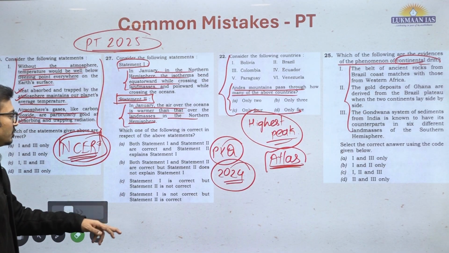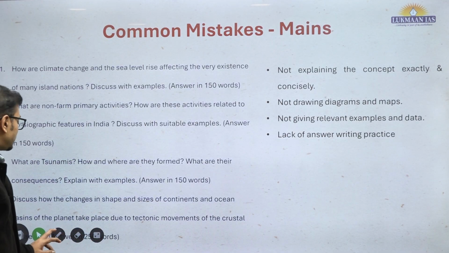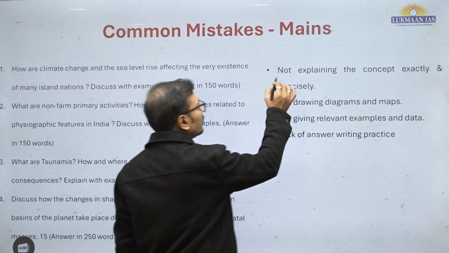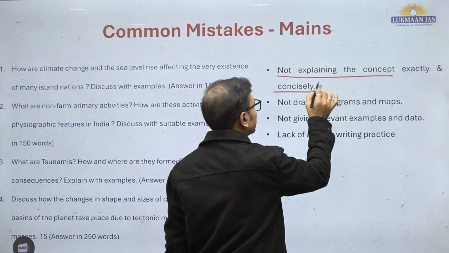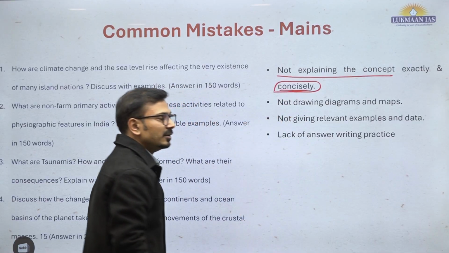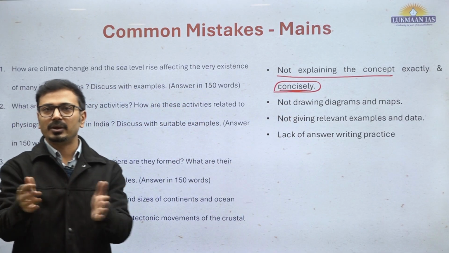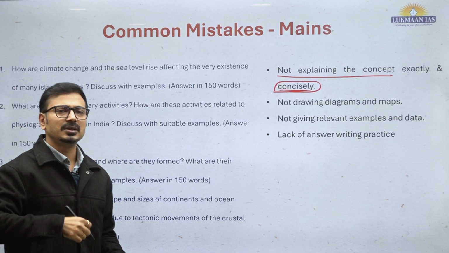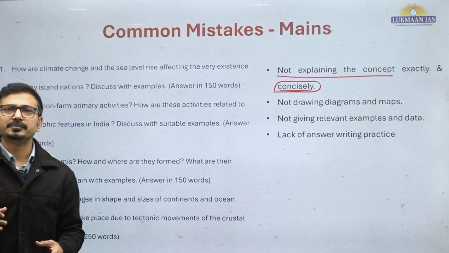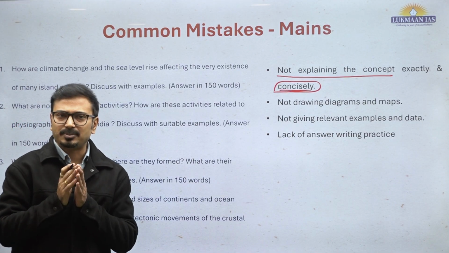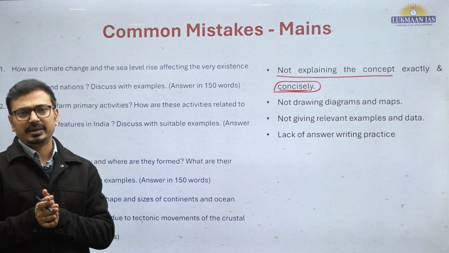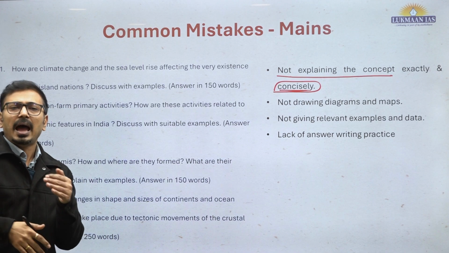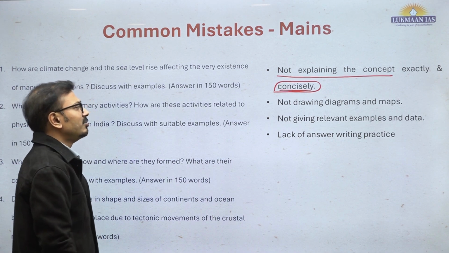So we have understood the common mistakes that UPSC students make in the mains examination. What mistakes are we making here? Not explaining the concept exactly and concisely. Because in 150 words you don't have scope to explain in peripheral language, beating around the bush, ठीक है। तो आपको बहुत ही specific content देने की ज़रूरत है and explaining that concept in specific, concise words and with the help of diagrams and maps.